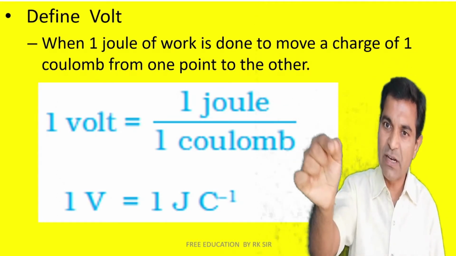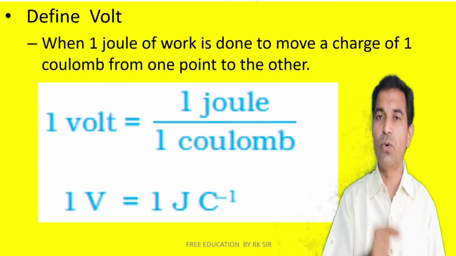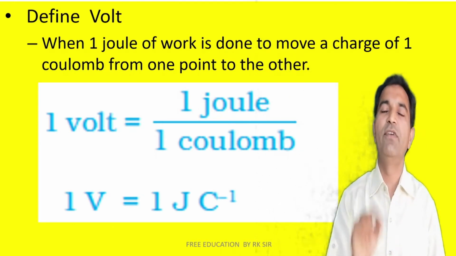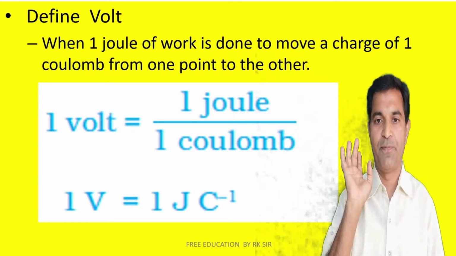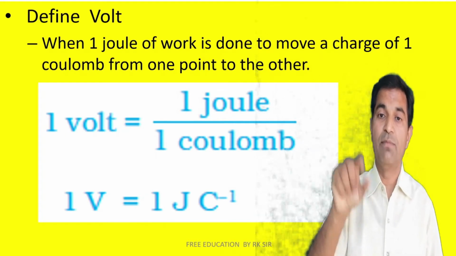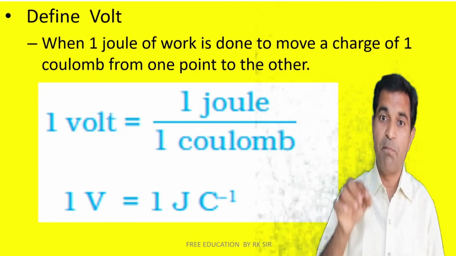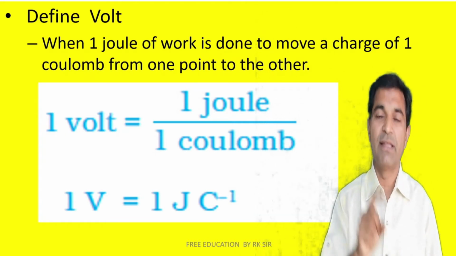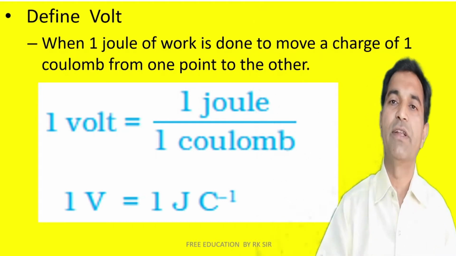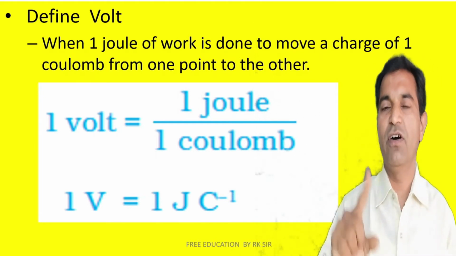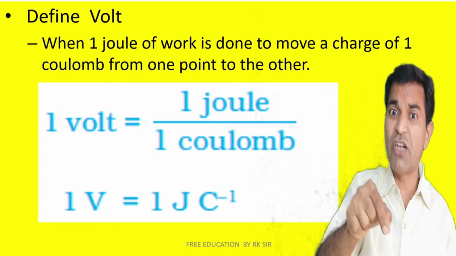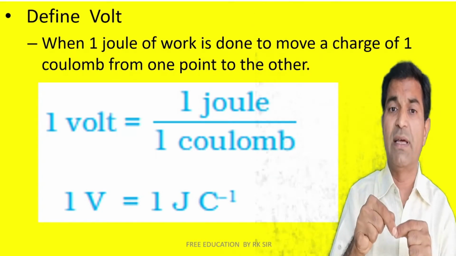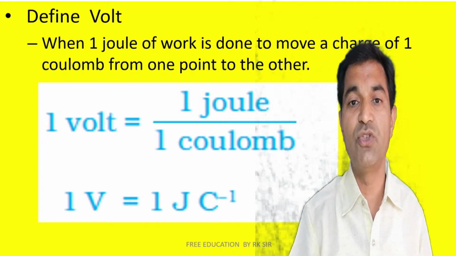When 1 joule of work is done to move a charge of 1 coulomb from one point to another, we may say 1 volt. Repeat: when 1 joule of work is required to move a charge of 1 coulomb from one point to another, then this is known as 1 volt.